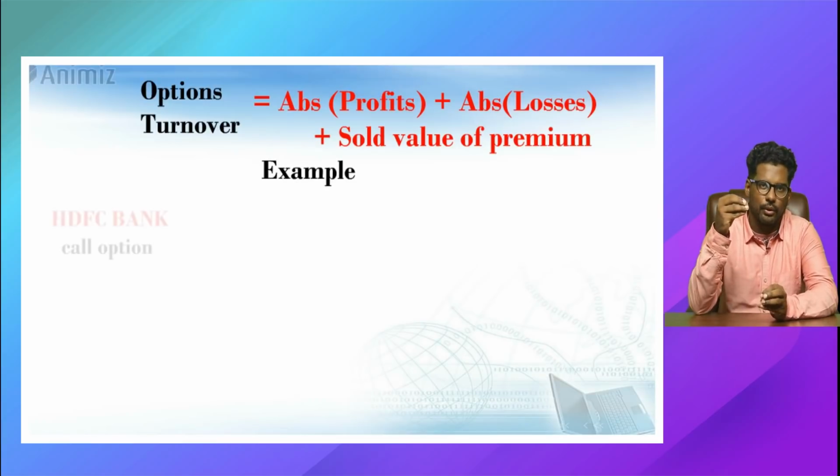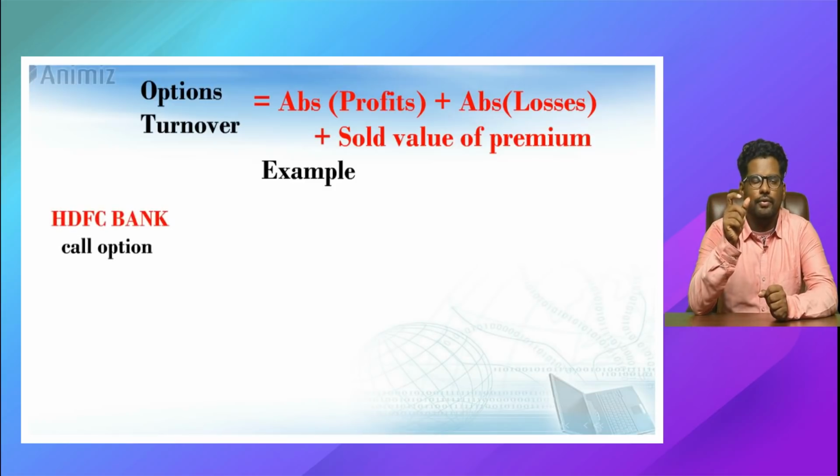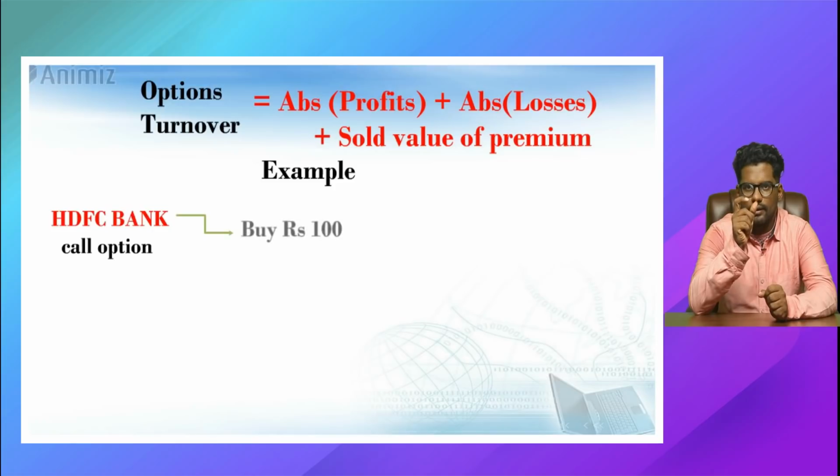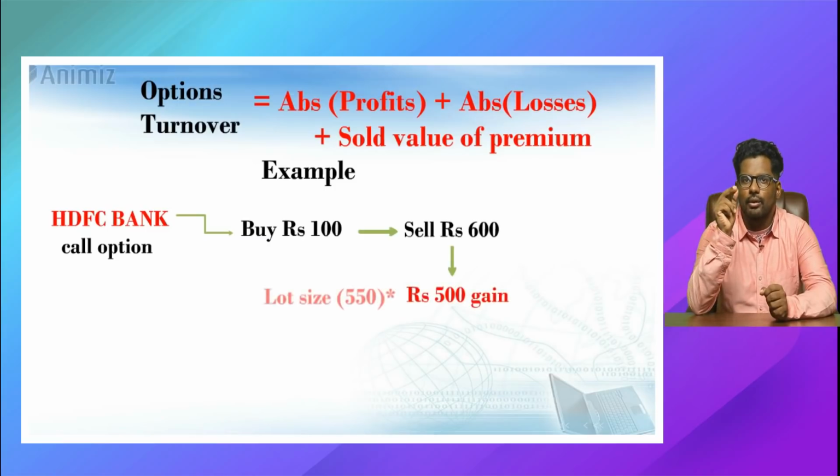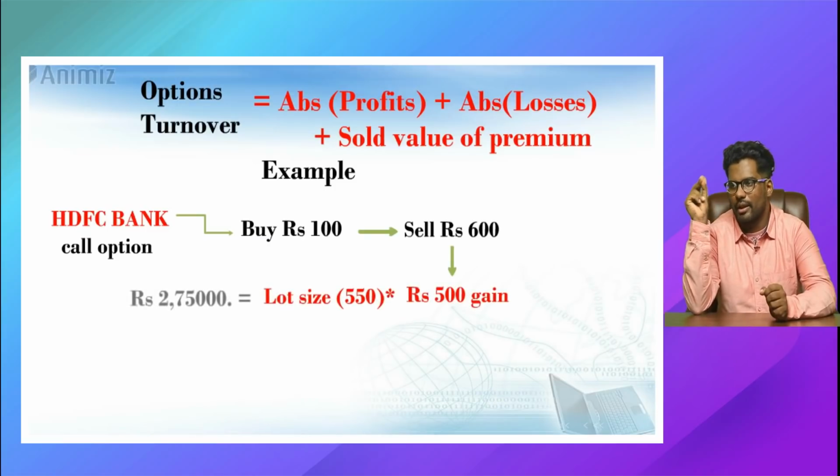Let's understand this with a quick example. HDFC call option, you have bought it for 100 rupees, you have sold it for 600. So the total gain is 500 points into the lot size of 550. 2.75 lakhs is your gain.